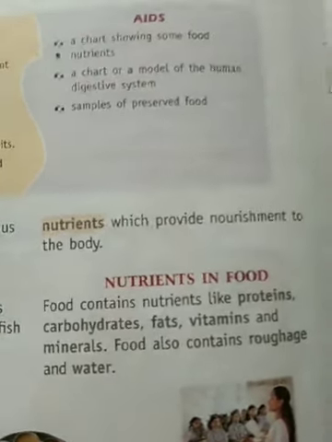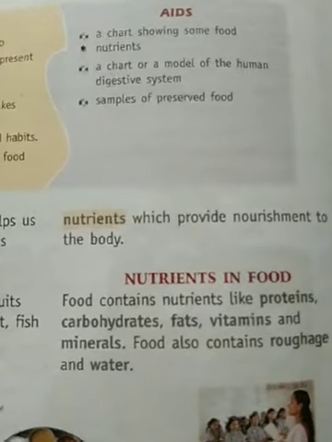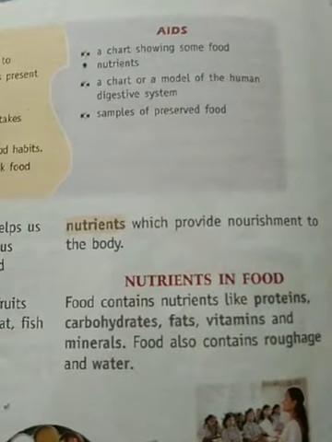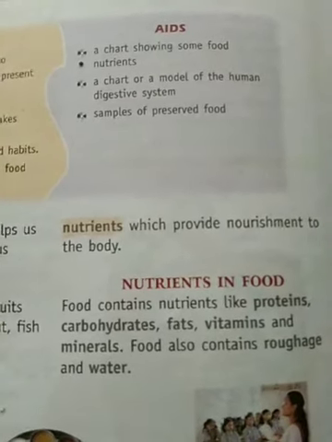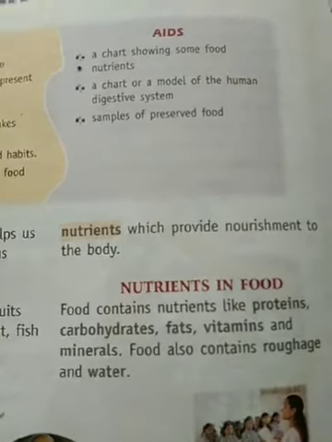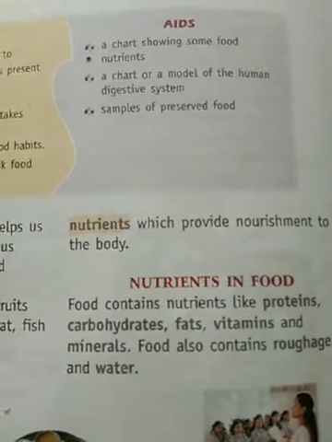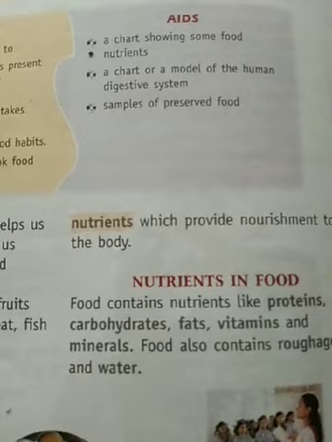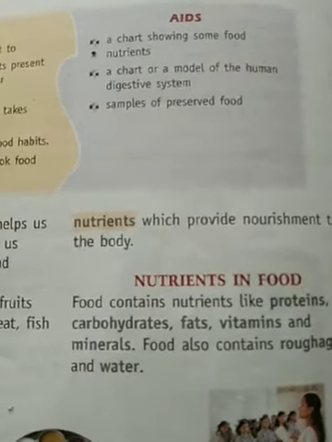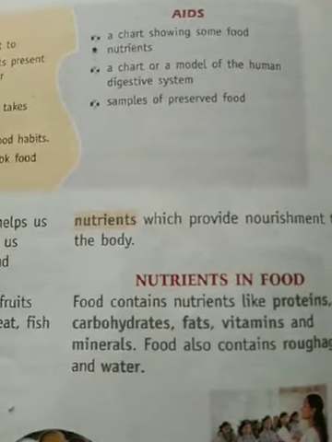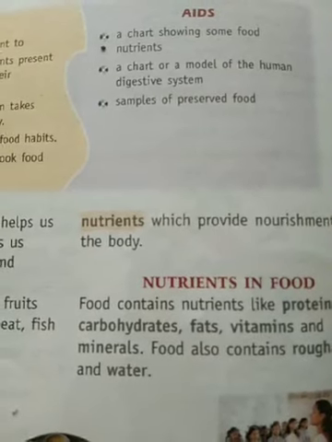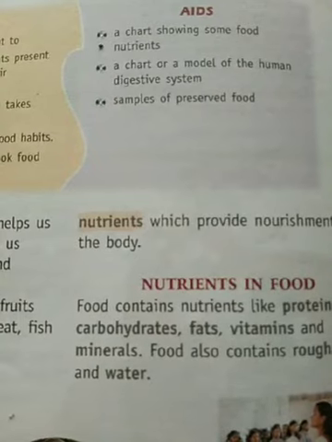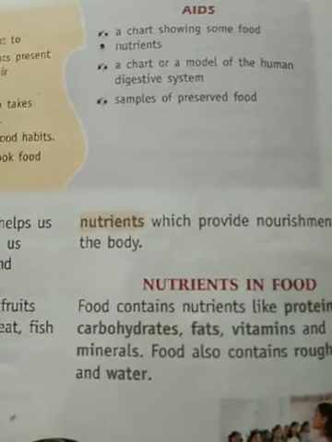What is a nutrient? A nutrient is some important component that is found in our food. Later we will learn about digestion, but I want you to know about these things right now. The food that we eat gets digested after eating. Understood? That is called digestion.